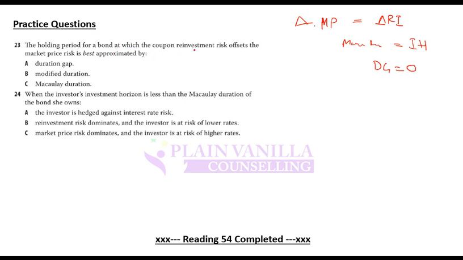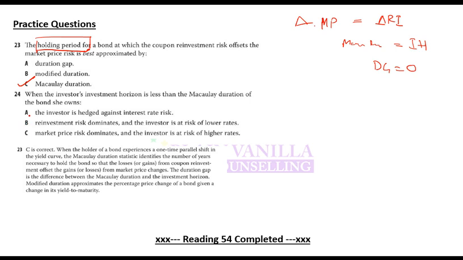So how much should the holding period be? It should be the same as Macaulay duration. So C should be your answer. Duration gap is the difference, not the answer.